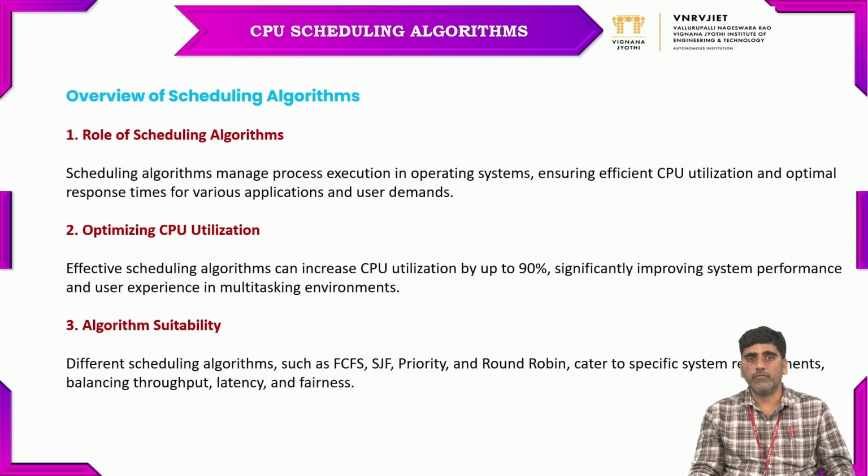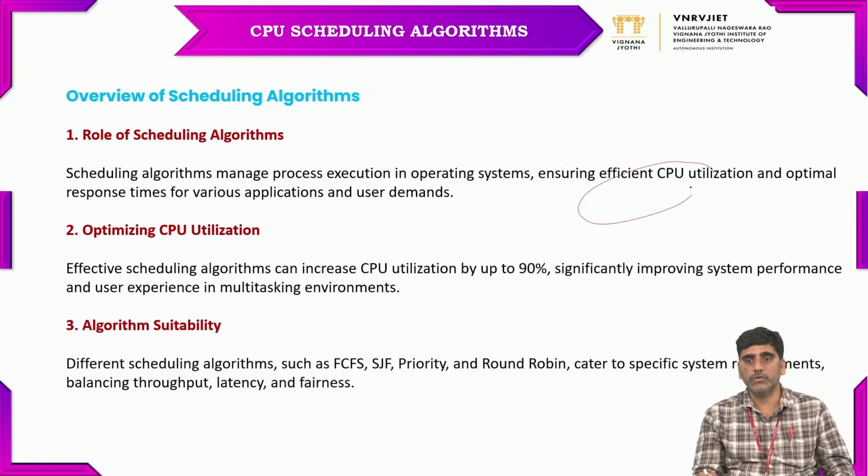So the main overview of scheduling algorithms. The role of scheduling algorithms is to manage the process execution. Here the scheduling algorithms manage the process execution in the operating system. It ensures efficient CPU utilization. The process requires memory, which comes from memory management, and it is used efficiently for the CPU utilization process.